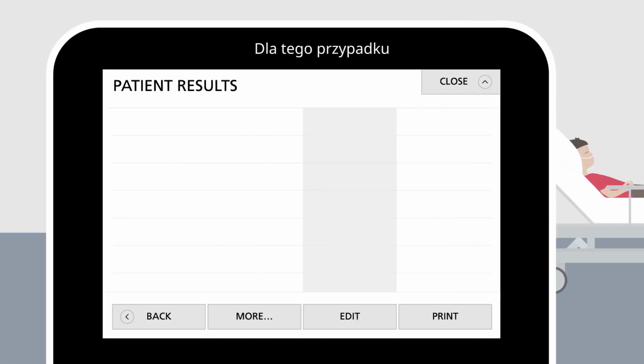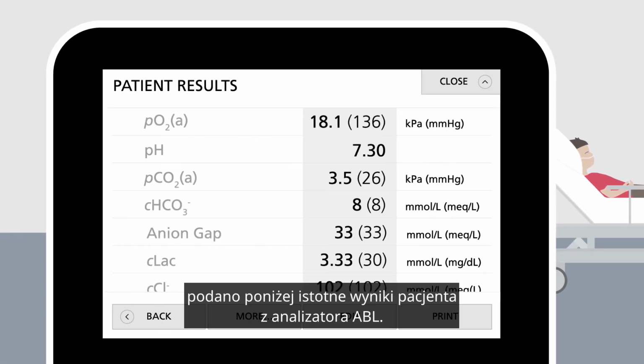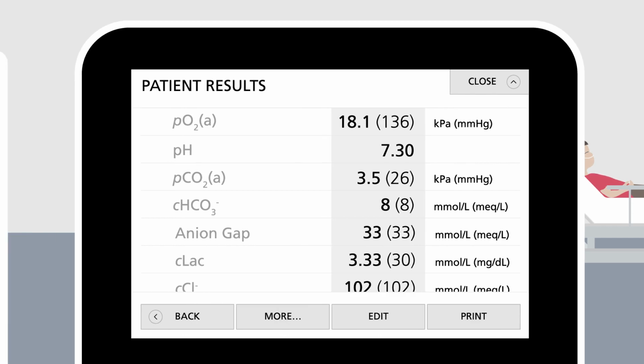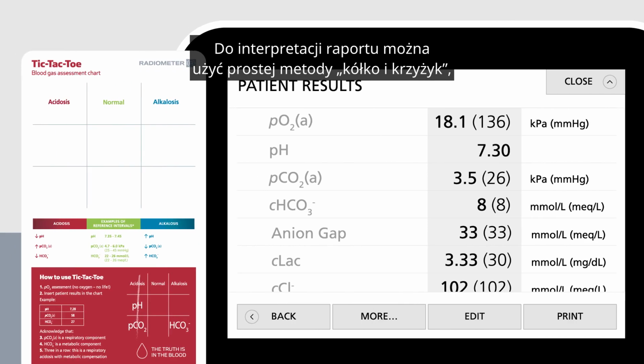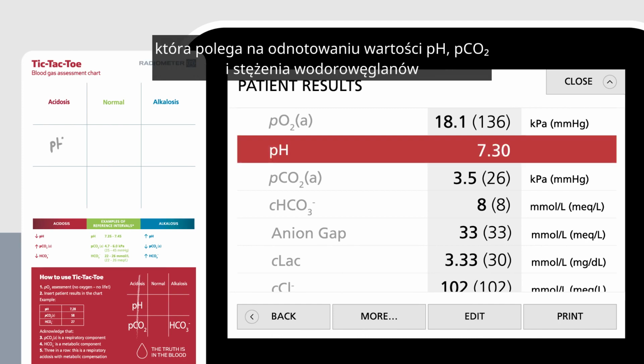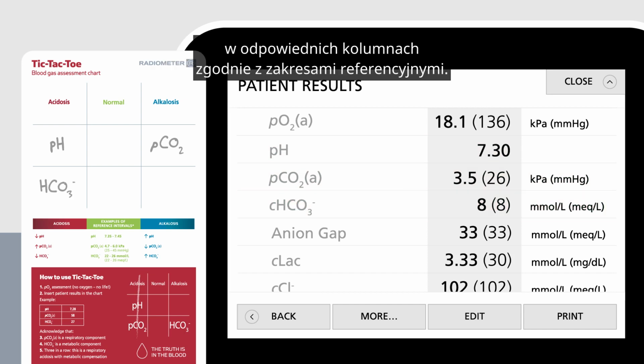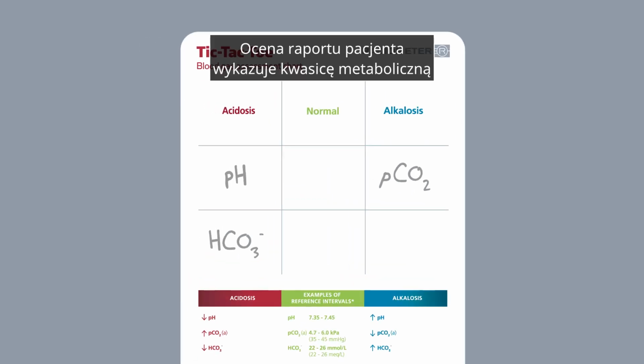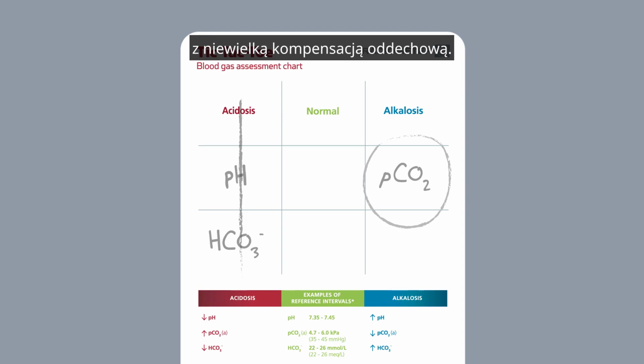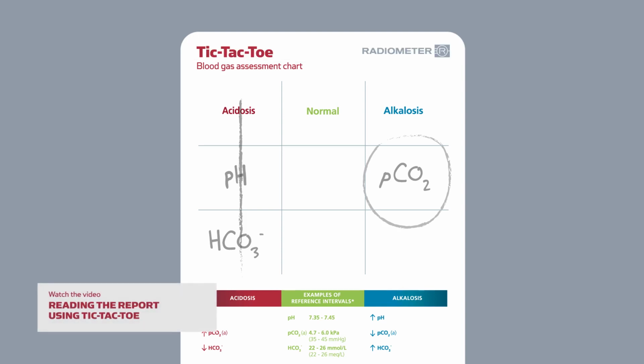For this case, here are the relevant patient results from the ABL analyzer. To interpret the report, you can use the simple tic-tac-toe method, where you note pH, PCO2, and the concentration of bicarbonate in the appropriate columns according to the reference intervals. The assessment of the patient report reveals metabolic acidosis with slight respiratory compensation.